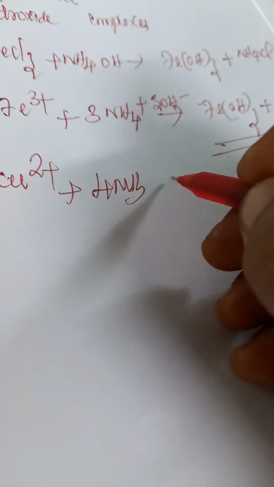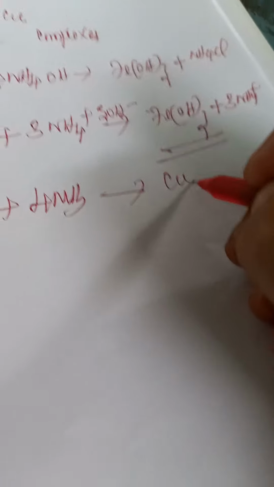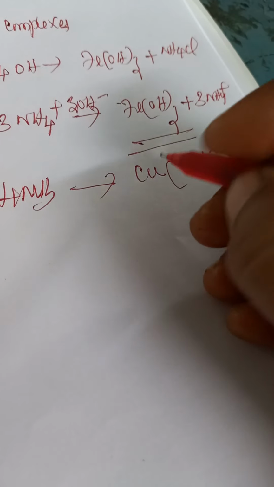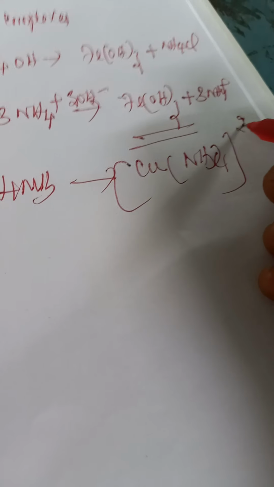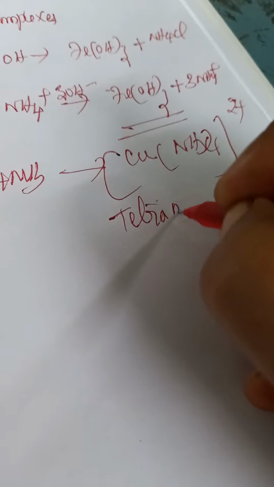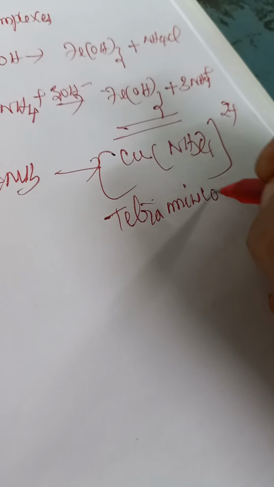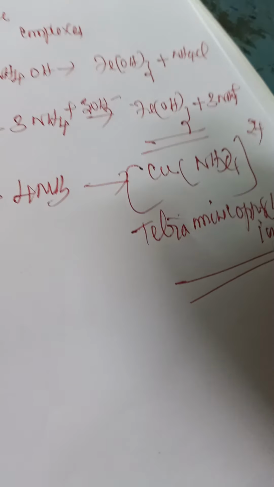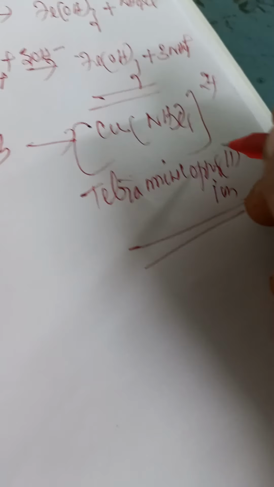Now the copper ion, Cu2+, with ammonia molecules forms a complex, [Cu(NH3)4]2+, tetraammine copper(II) ion.